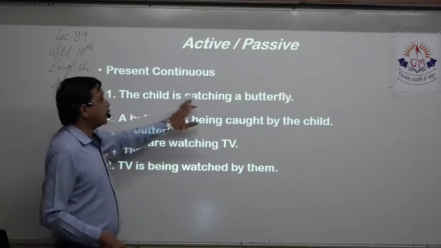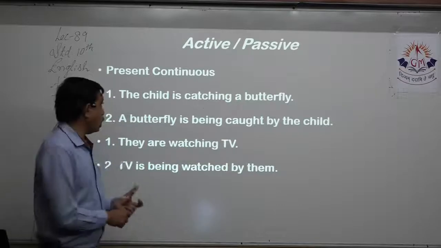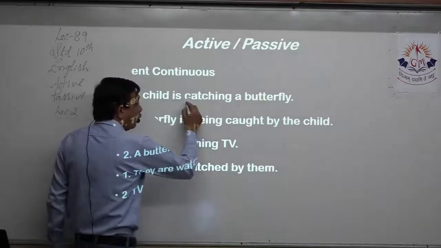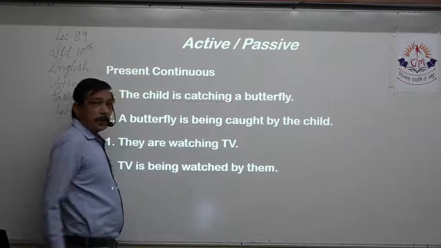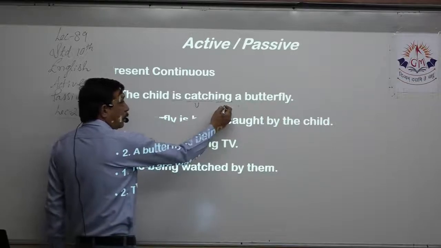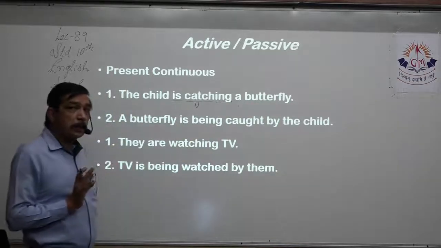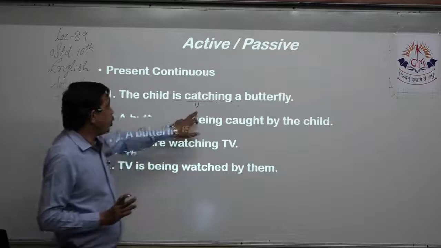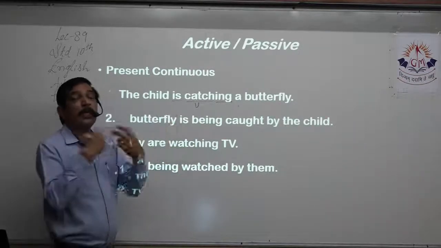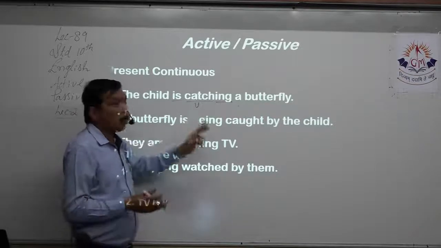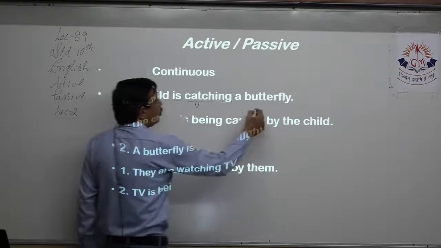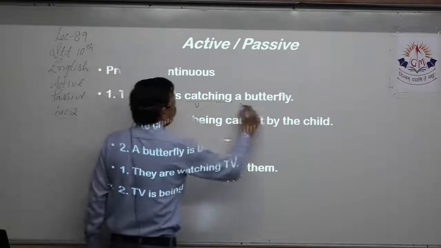The child is catching a butterfly. Now, catching tells me this is present tense. Verb plus ing tells me this is present continuous. That means this is the verb. Is just tells me it is continuous, right? So base form of the verb is catch. So catch, we have to make the past participle. Catch, caught, caught. The child is the subject, and a butterfly is the object.